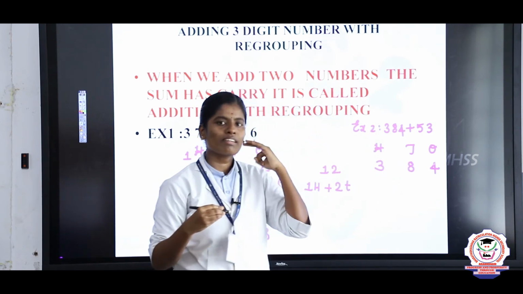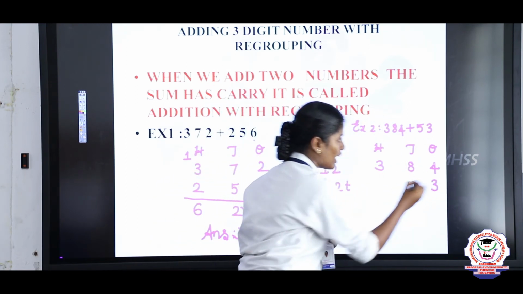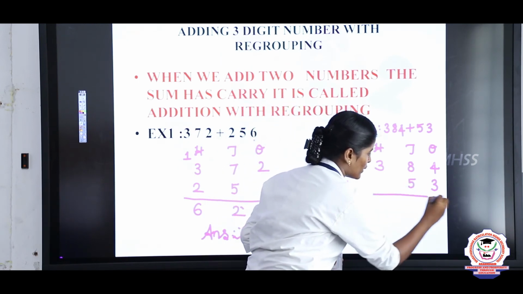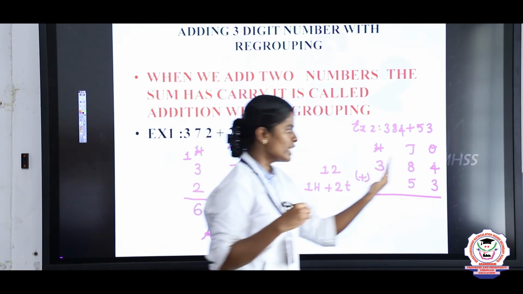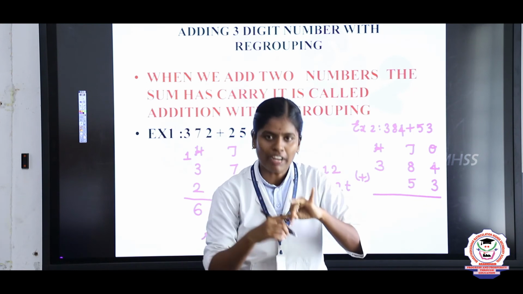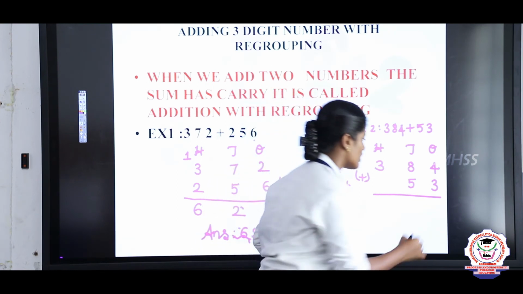Tell me Ramya, what is the ones place value in the second group? 3. And the tens place value is 5. Now we are going to add this. While adding the numbers, first you should start with the ones place. Keep 4 in the mind, 3 in the finger. 4 after, 5, 6, 7. So the answer is 7 ones.